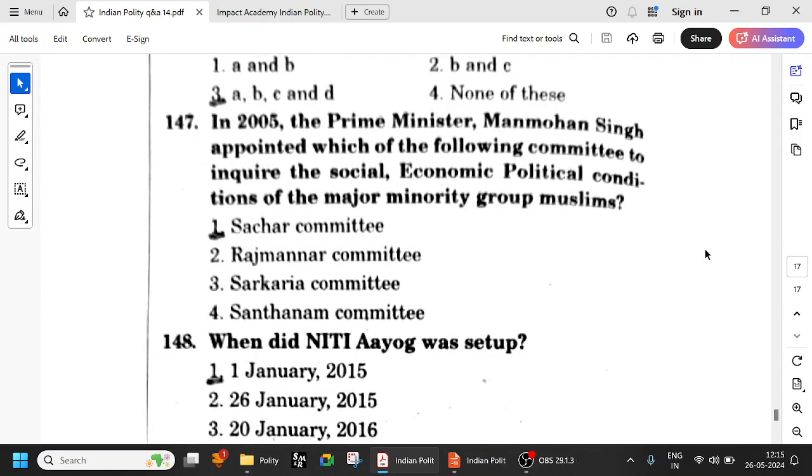In 2005, Prime Minister Manmohan Singh appointed which of the following committees to inquire into the social, economic, political conditions of minority Muslims? So, as I said already multiple times, Muslims means immediately Sachar Committee. Okay. So Sarkaria Commission means state relations. Okay. Sarkaria Commission and Punchhi Commission, all those things. Sachar Committee means Muslims. Okay. And it was done in 2005 by Prime Minister Manmohan Singh.